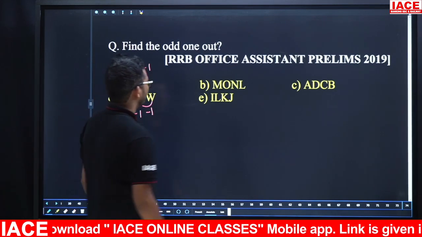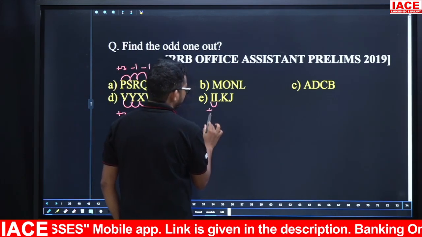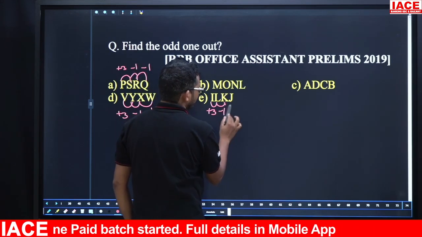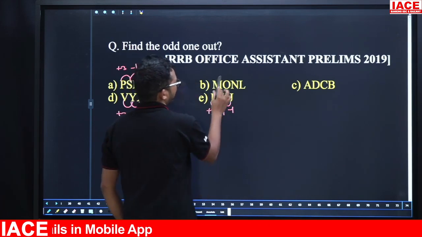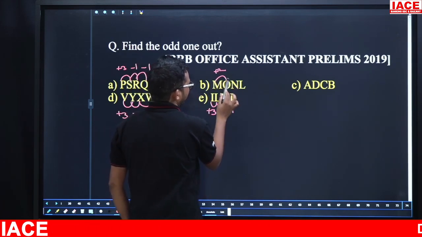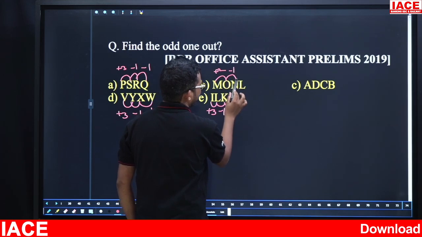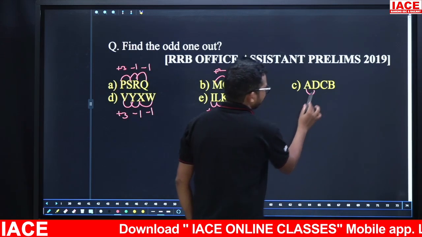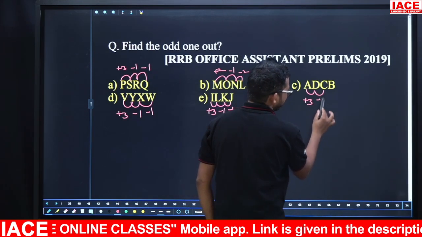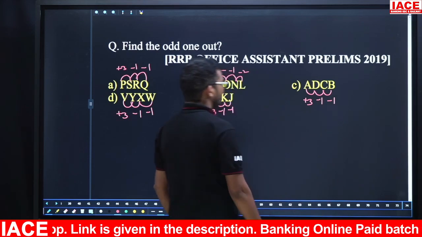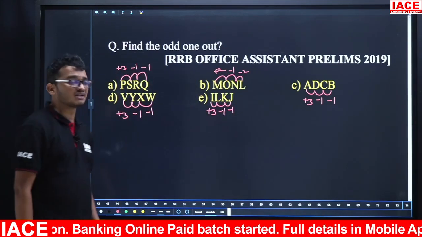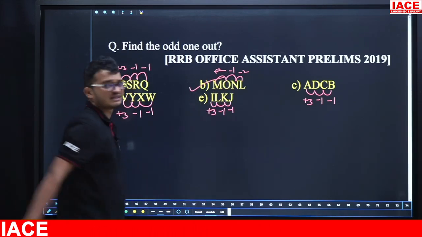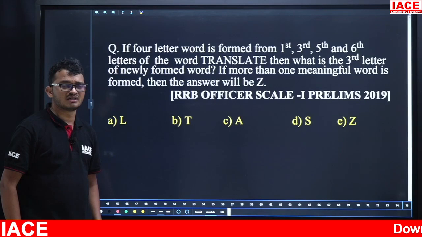Next, go for next one here. Friends, here I and L logic is here plus 3. I is 9, L is 12. L and K minus 1. K and J minus 1. Next, M and O logic is here plus 2. Next, O and N here minus 1. N and L here minus 2. Next, E and D logic is here plus 3. D and C minus 1. C and B minus 1. So here from first letter to second, second to third, third to fourth, plus 3, minus 1, minus 1, except option B. So answer is option B. Your time starts now.